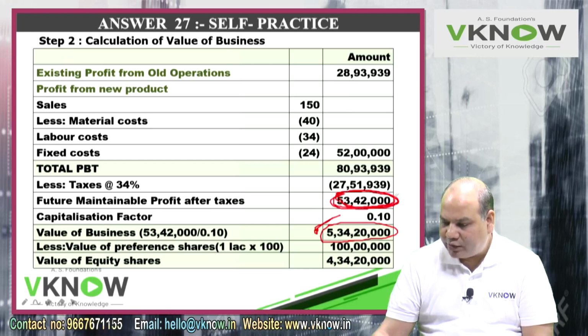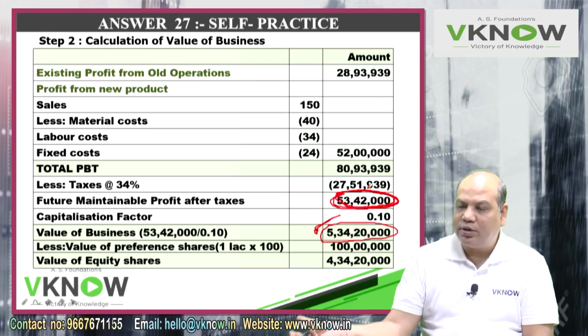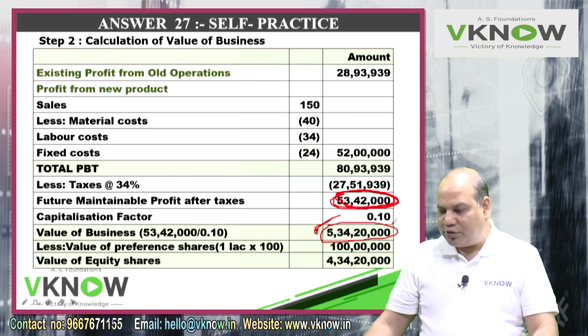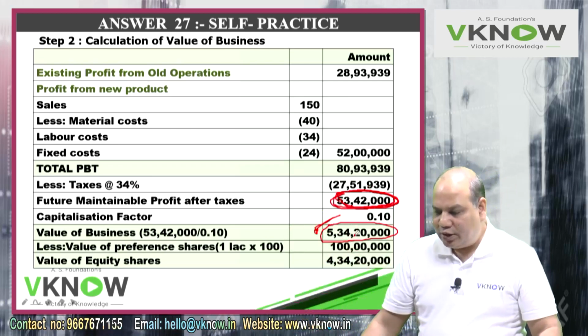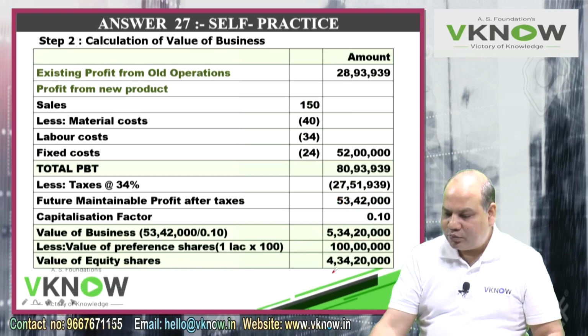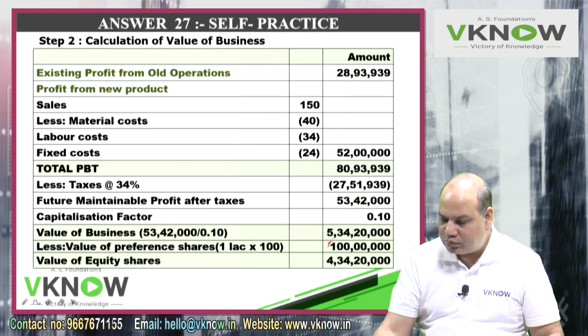So if you are capitalizing PAT, you are getting the value of the entire business irrespective of who has financed it. So that gives me the total value of the business. From that, I will remove preference share. Preference shares are 1 lakh into 100, 100 lakhs, 1 crore. So that is the value of equity share.